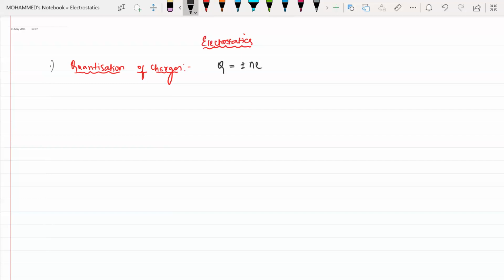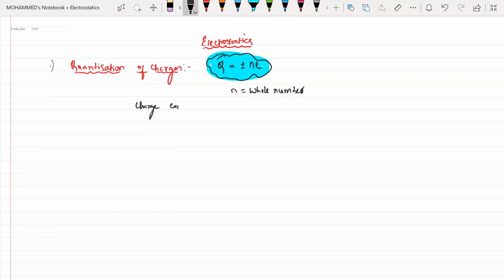A body can have a charge like plus 2 or minus 3, but it cannot have charges in fractions. So what is n? n is a whole number. Charge equals plus or minus n into e, where n is a whole number.